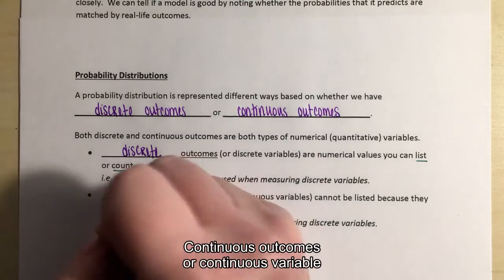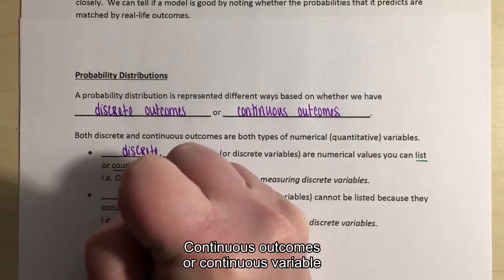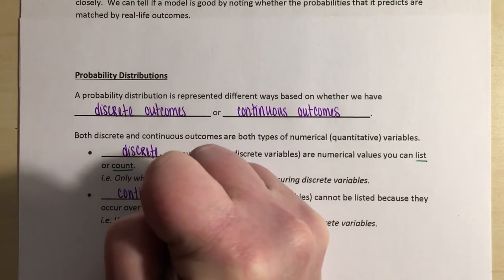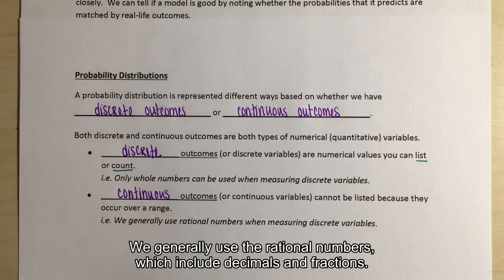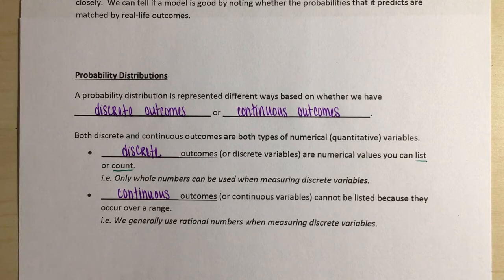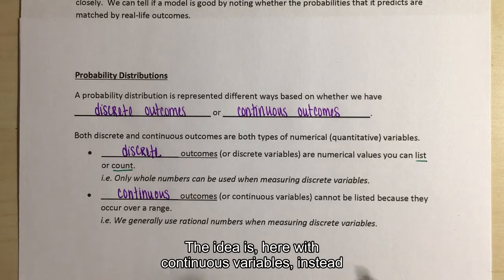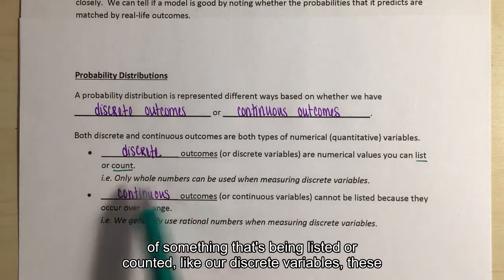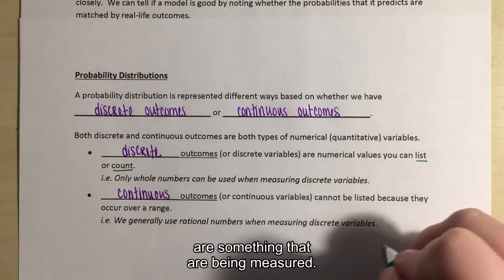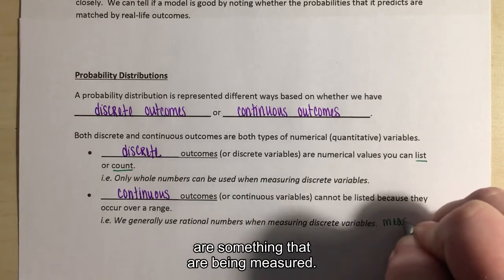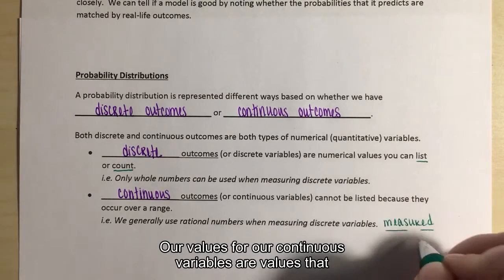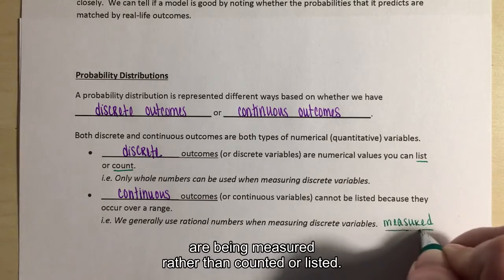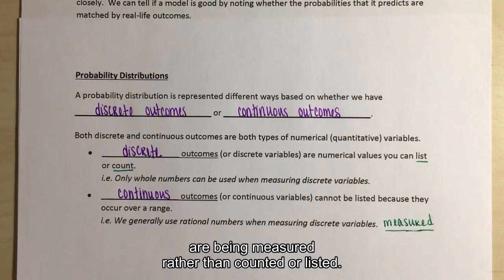Continuous outcomes or continuous variables cannot be listed because they occur over a range. We generally use the rational numbers, which include decimals and fractions. So the idea with continuous variables, instead of something that's being listed or counted like our discrete variables, is that these are something that are being measured. Our values for our continuous variables are values that are being measured rather than counted or listed.